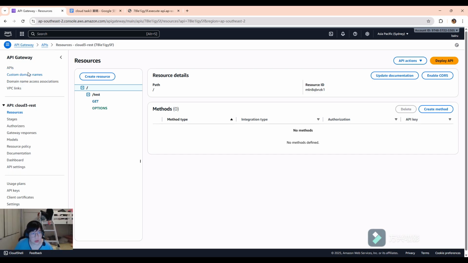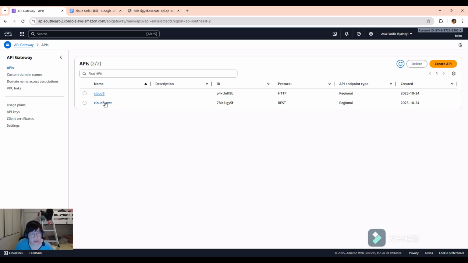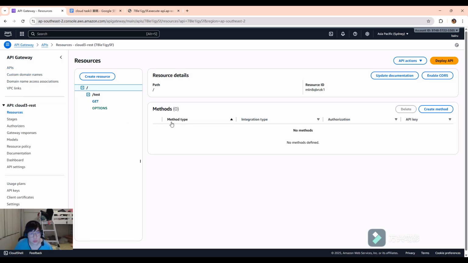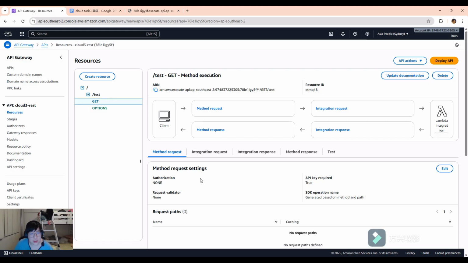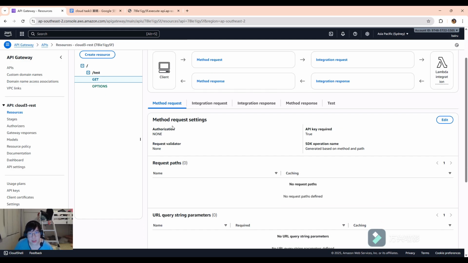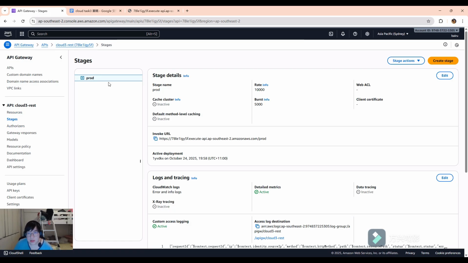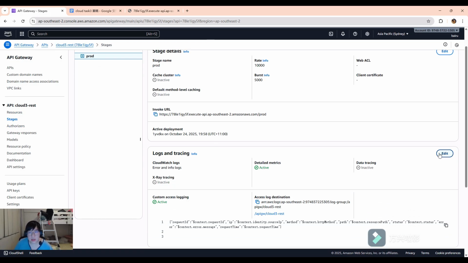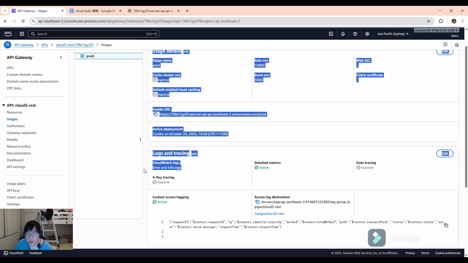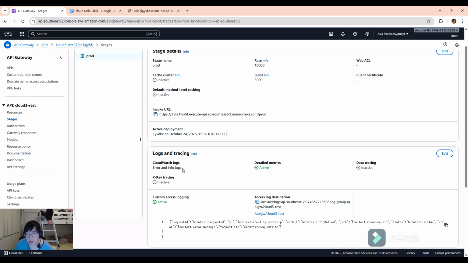Now we are only doing the safe API access, so we still need to save the log. So we need to open the API gateway, go to the stage, and open the CloudWatch log, which records error and info logs.